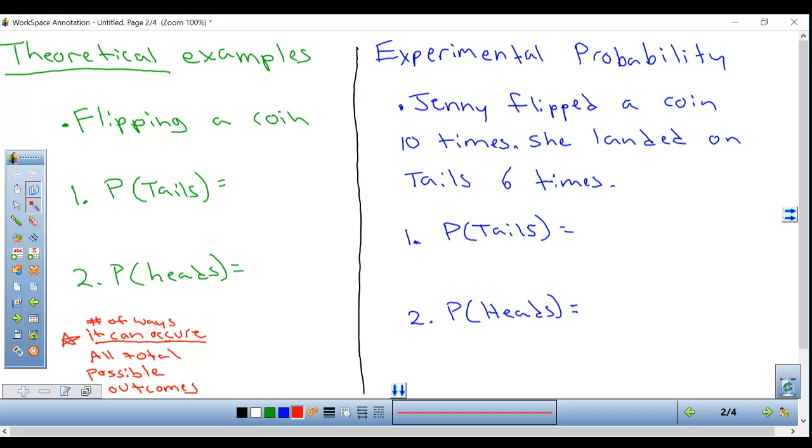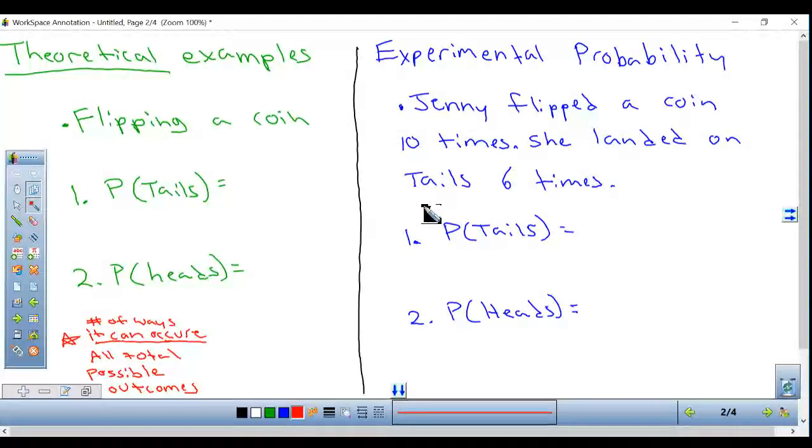Okay, so here's some examples. I'm going to go over theoretical first and then experimental. So theoretical, talking about flipping a coin here. Now remember, I put this little star down here as just kind of don't forget that whenever we do probability, our top number always represents the number of ways that our option can occur, and the bottom number always represents all the total possible outcomes.